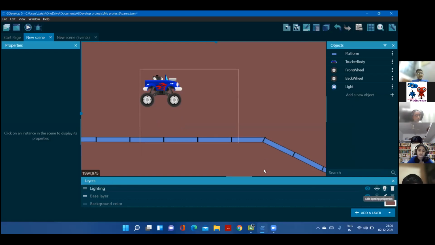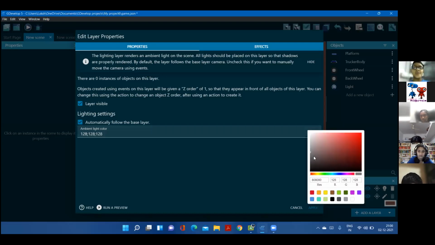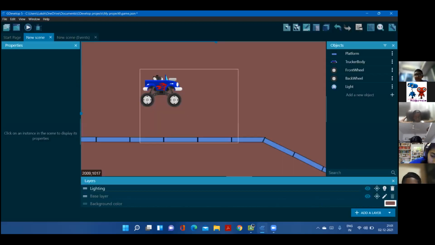Click on this light, this color. Make it a little bit dark so the light would be clearly visible. If you make it full dark, it will be very bright, like a shining star.